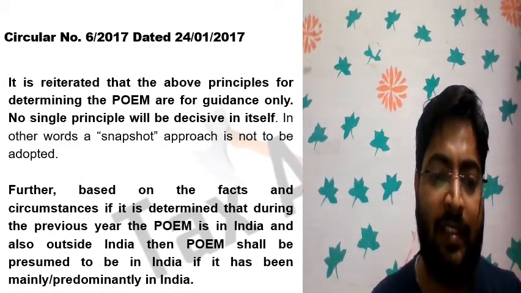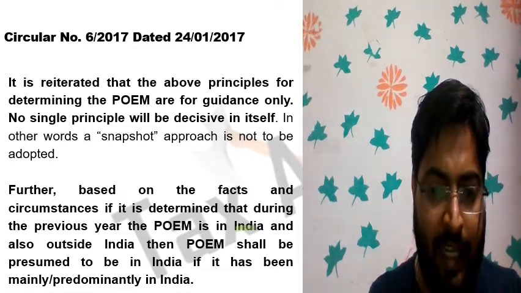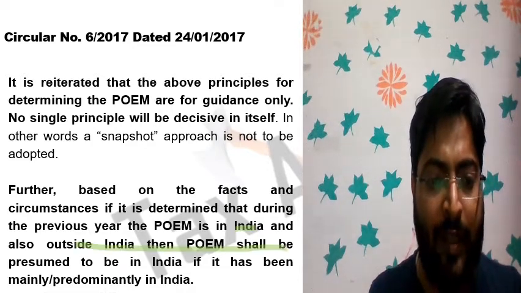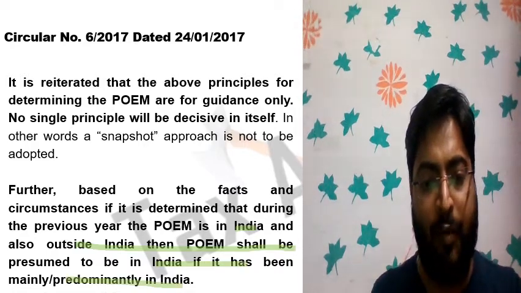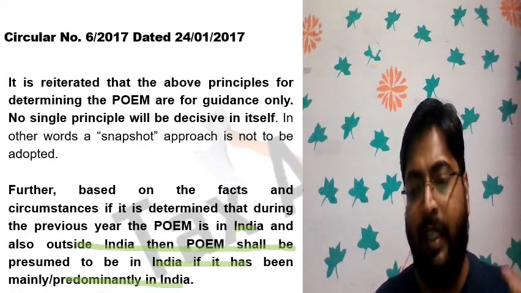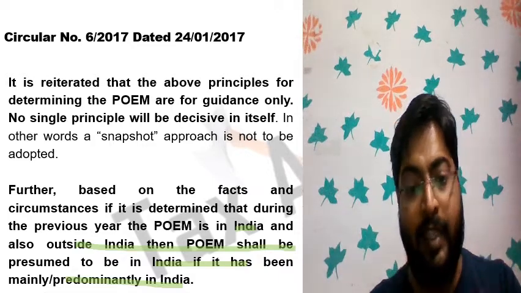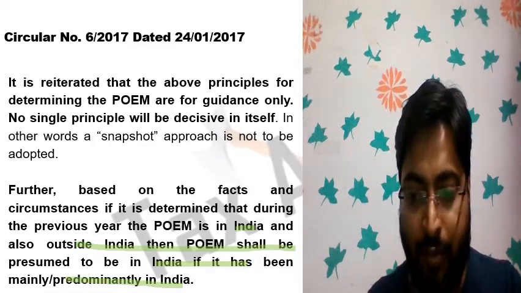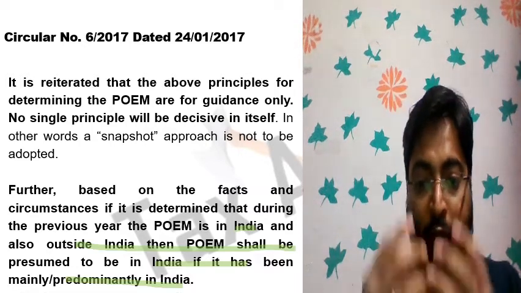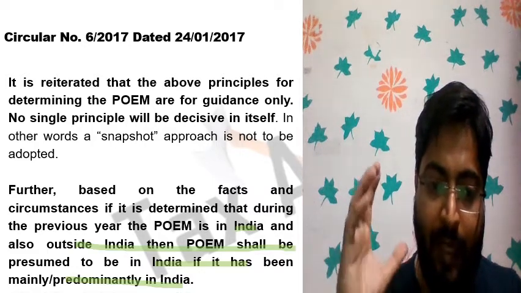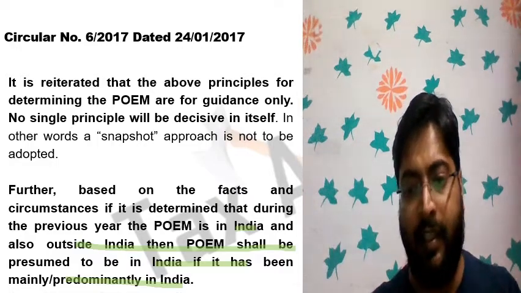Further, based on the facts and circumstances, if it is determined that during the previous year the POEM is in India and also outside India, then POEM shall be presumed to be in India if it has been mainly or predominantly in India. Suppose based on the above factors, there are some factors which say that POEM is in India, and some factors which say that POEM is outside India. In that case, if the POEM is in both places equally, then we say that the POEM is in India if it has been mainly predominantly in India. I think this point is clear.